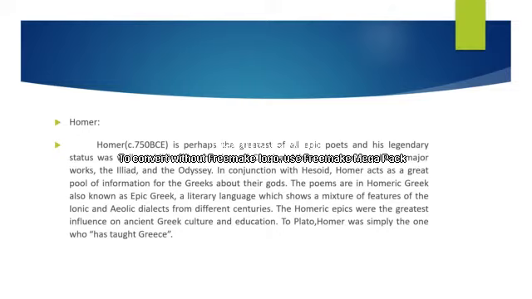Homer is perhaps the greatest of all epic poets, and his legendary status was well established by the time of classical Athens. He composed two monumental works. Which are they? One is the Iliad and the other one is the Odyssey.